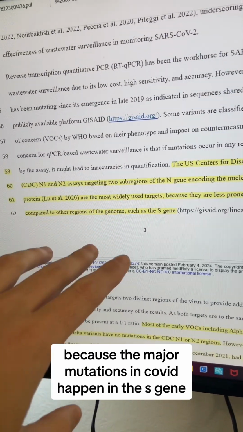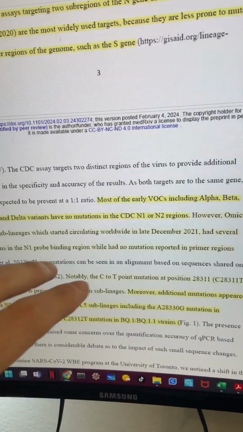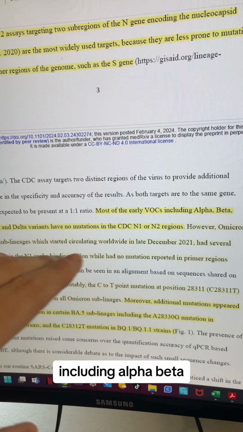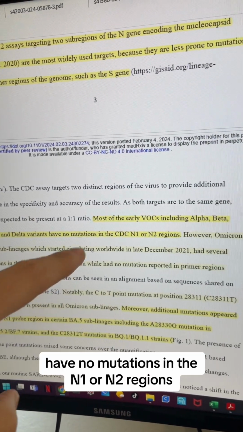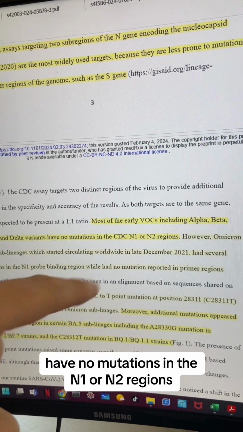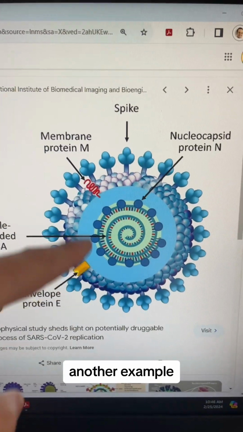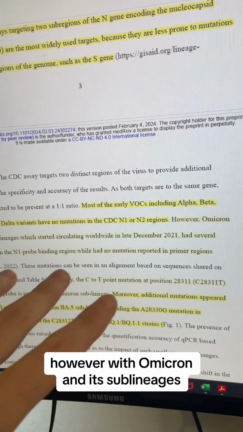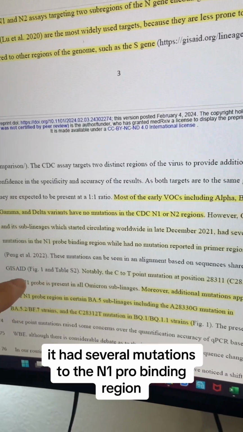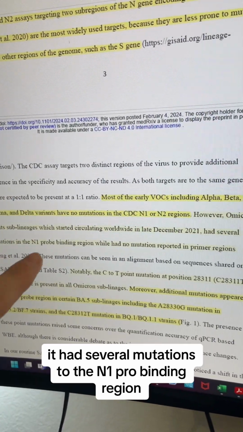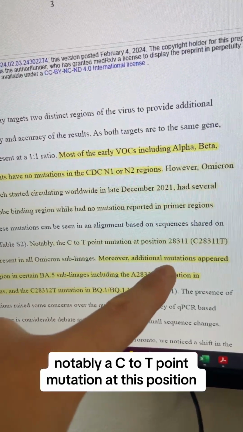Because the major mutations in COVID happen in the S gene, the spike protein, where most early variants of concern, including alpha, beta, gamma, and delta variants, have no mutations in the N1 or N2 regions, with this being the nucleocapsid protein. However, with Omicron and its sublineages starting around late December of 2021, it had several mutations to the N1 probe binding region, notably a C to T point mutation at this position.